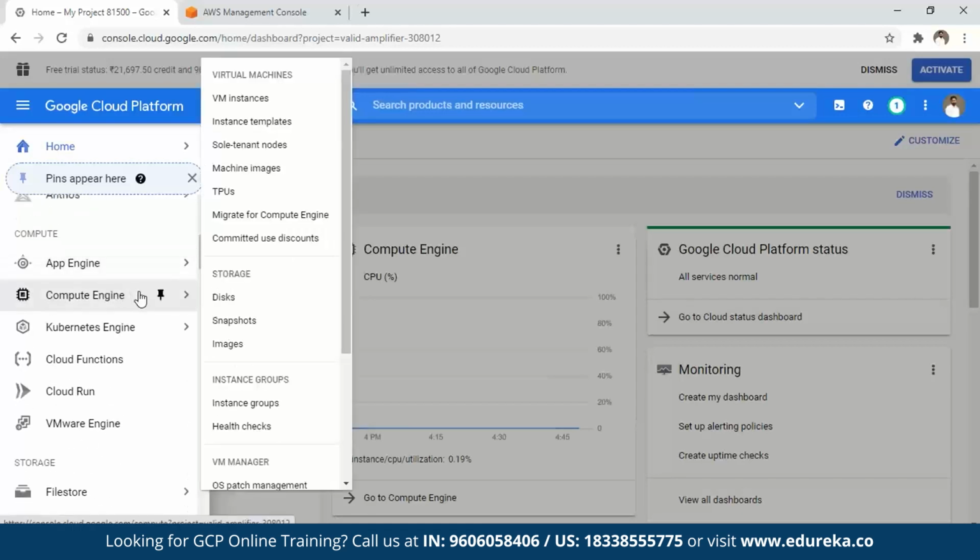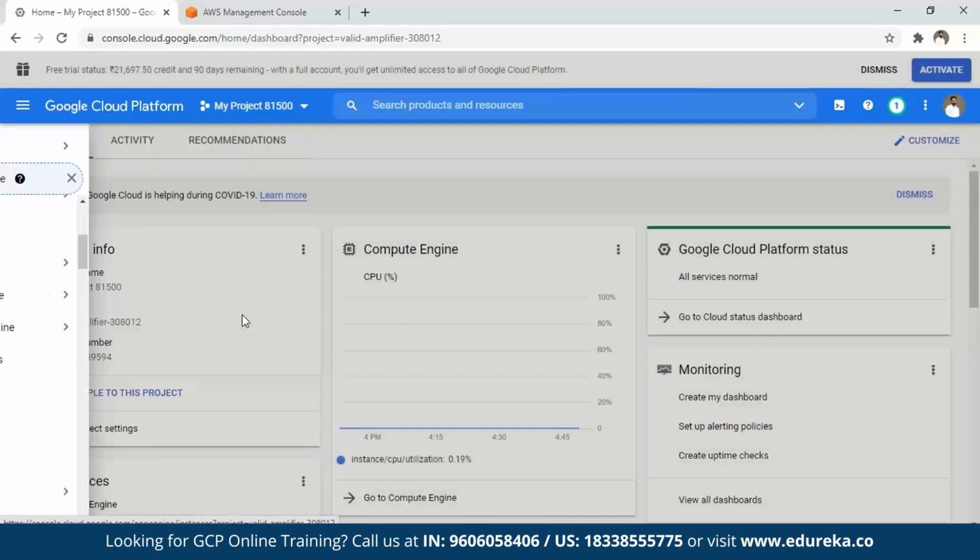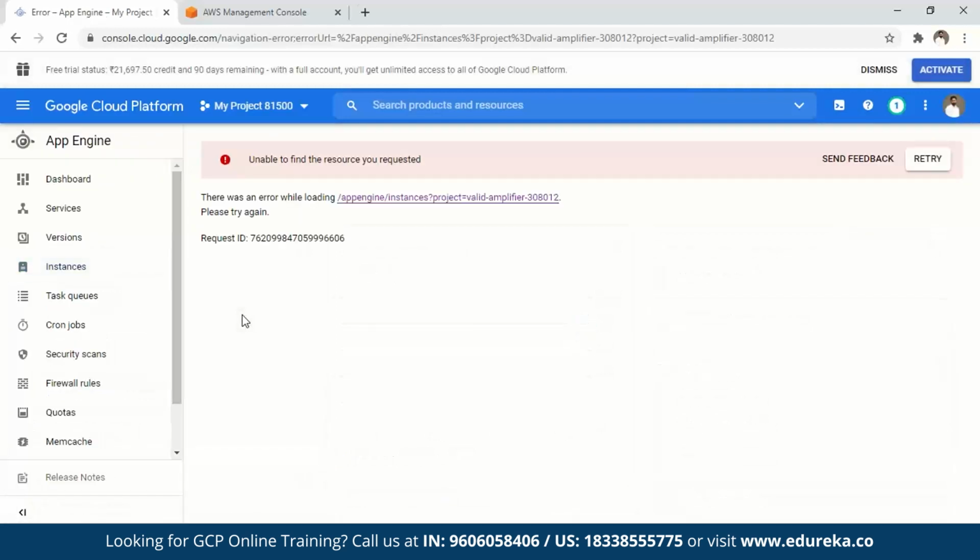Compute Engine is the one that we'll look into right now. App Engine is your service where you have your PaaS offerings. We'll see the IaaS one, the basic one. In your Compute Engine, you have your services, versions, instances. A virtual machine is called an instance when you talk about these cloud platforms. Let's open one of those.